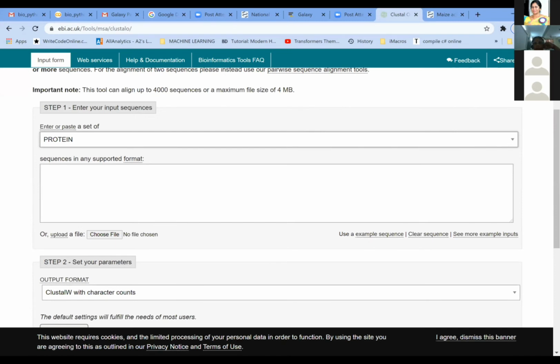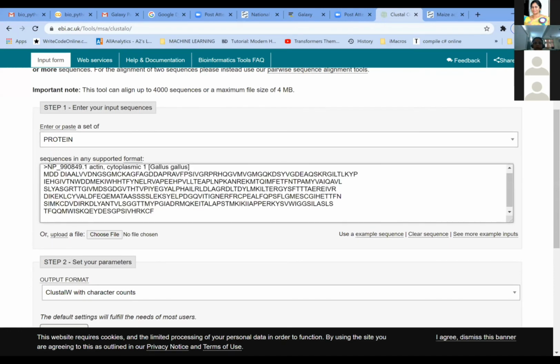I'm going to paste the protein sequences in this window, in the FASTA format. So I'm just doing that here. I'm pasting 3 to 4 sequences on this window.